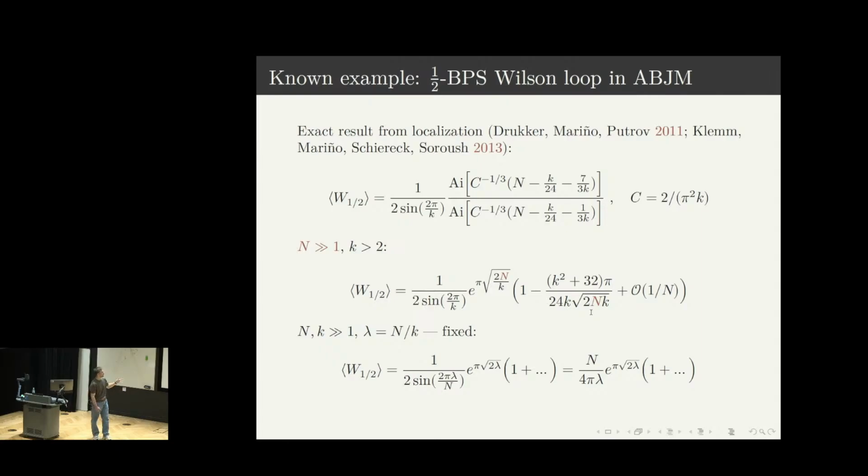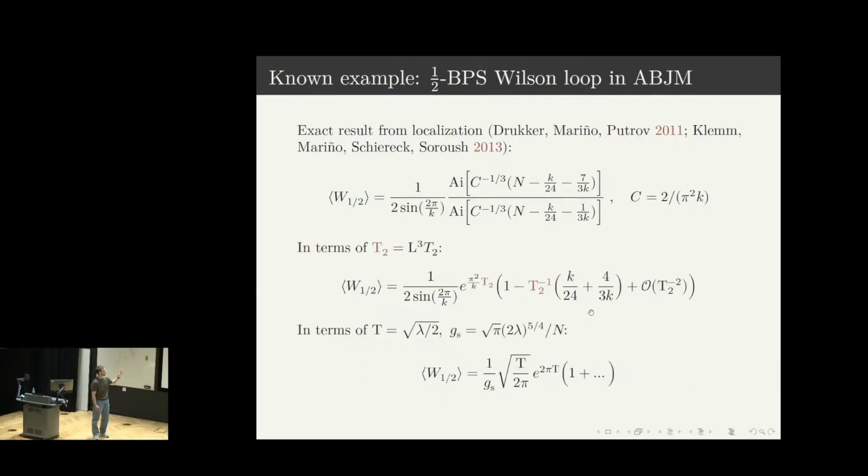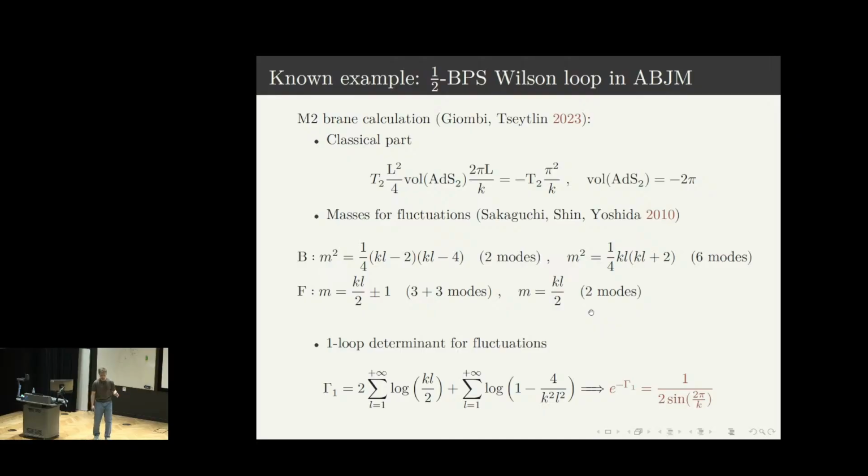It is interesting that the same expression can be written in terms of the effective string tension, and in this case it takes the following form. It suggests the interpretation that there is a classical M2-brane piece, then a one-loop factor, and then higher-loop corrections. Indeed, as discussed in the paper by Giombi and Zeitlin, one can consider a classical M2-brane, which is AdS2 inside AdS4, and which also wraps a Hopf circle of S7. One can reproduce both the classical part and the one-loop term by considering this M2-brane.